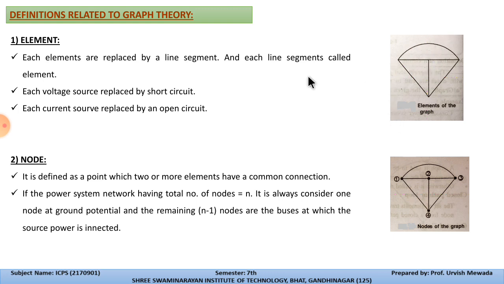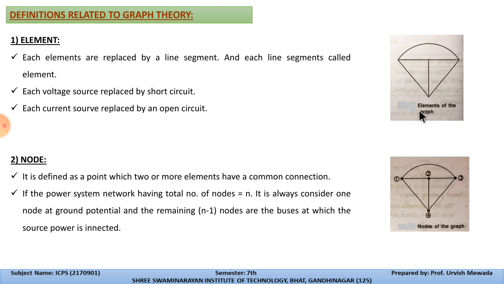Now the definition number 2 is node. This is the diagram for which we are writing the node. A node is a point at which two or more elements have a common connection. So here you can see that at this point two elements are connected. This is the common point. Again, this is the common point for these two elements. This is the common point for these three elements. This is the common point for these three elements. So here we are writing the nodes in circles, means numbers 1, 2, 3 and 4.